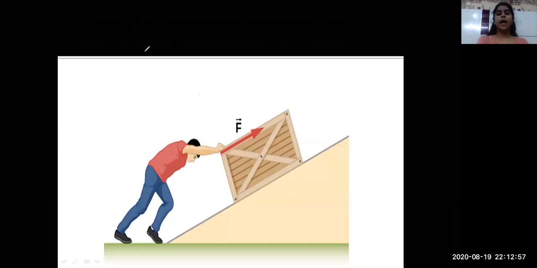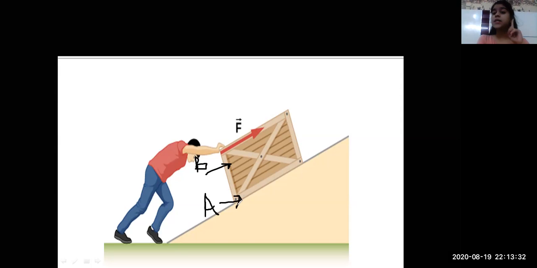Now see, everyone. You can see that this man is pushing the box. Now think that one more person comes over here. So there's person A and there's person B, say Olivia and Emily. Now these two people will push the box.